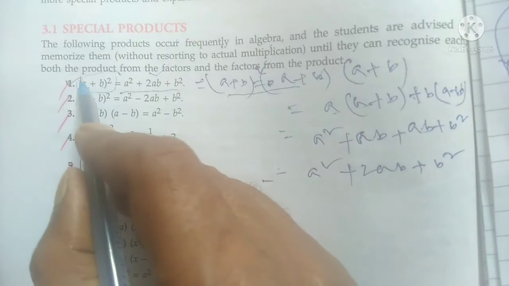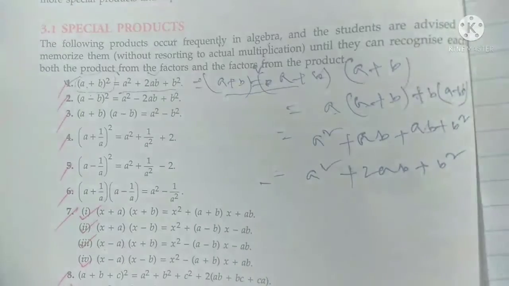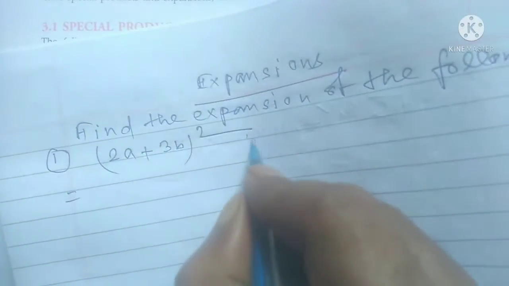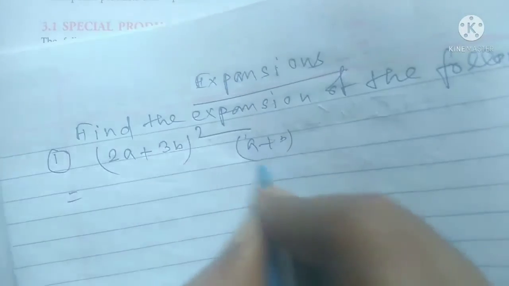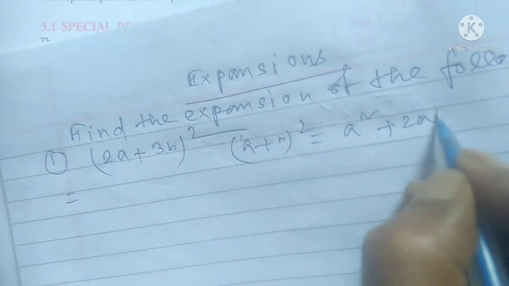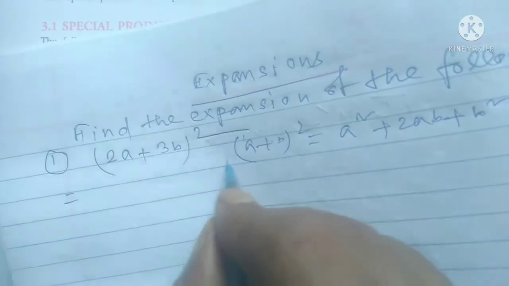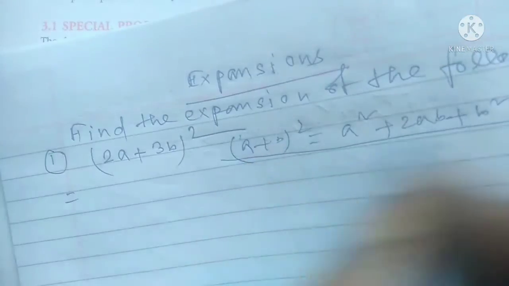in which situation you have to apply this formula, you can take one example. What is the formula there? (a + b) whole square is equal to a square plus 2ab plus b square. So this is the formula. Okay, this is not your answer.